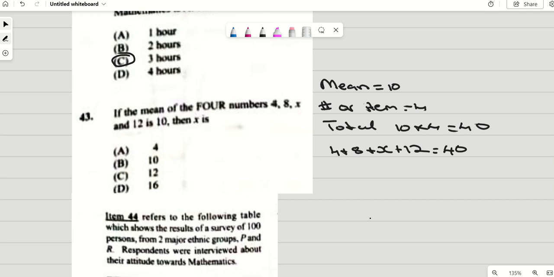So 8 and 12 is 20. 20 plus 4 is 24. So that's 24 plus x is equal to 40. So x would be 40 minus 24, which is equal to 16. So my answer is D.